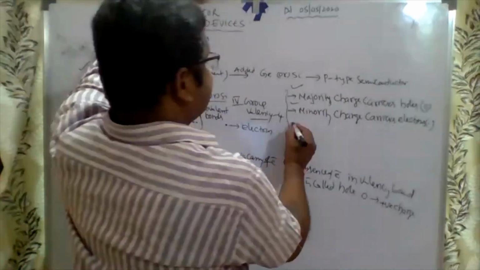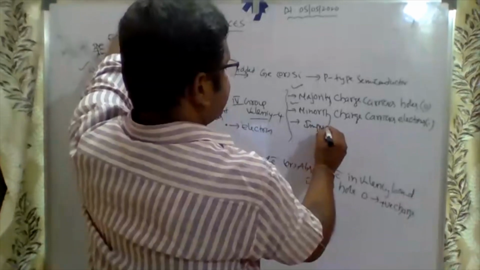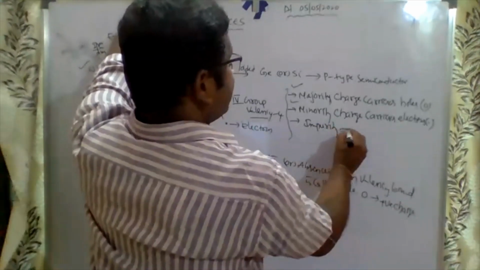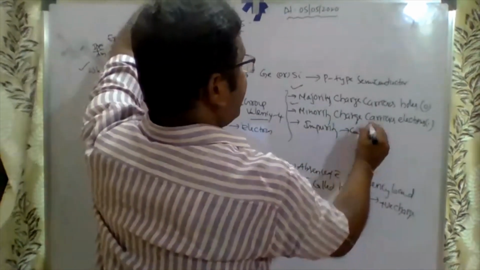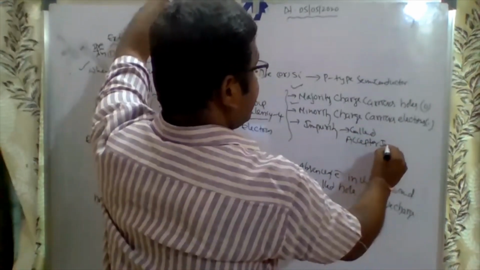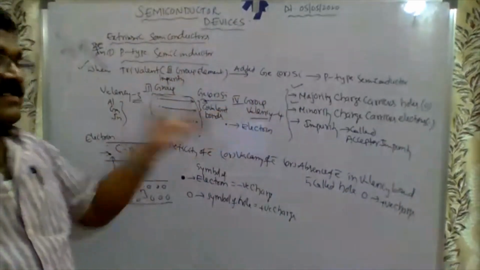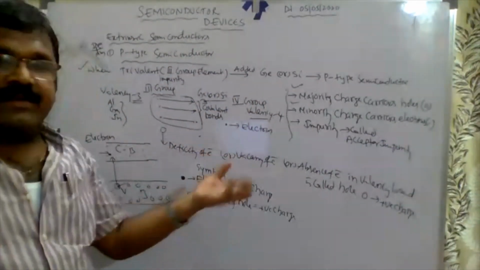So this impurity is called donor impurity. Sorry, acceptor impurity. This impurity is called acceptor impurity. Why is it called acceptor impurity? It is ready to accept an electron, that's why.